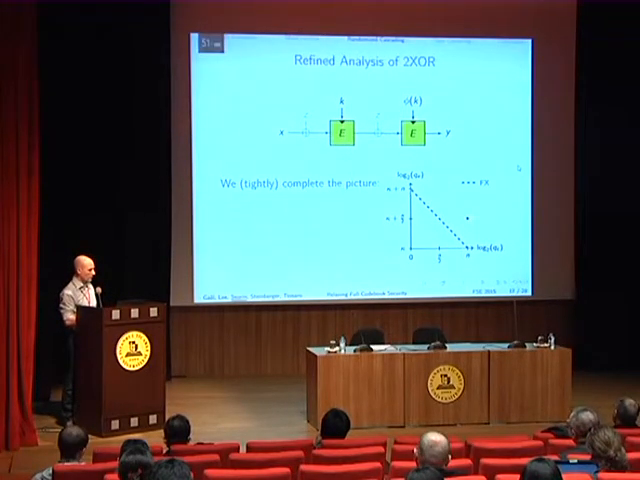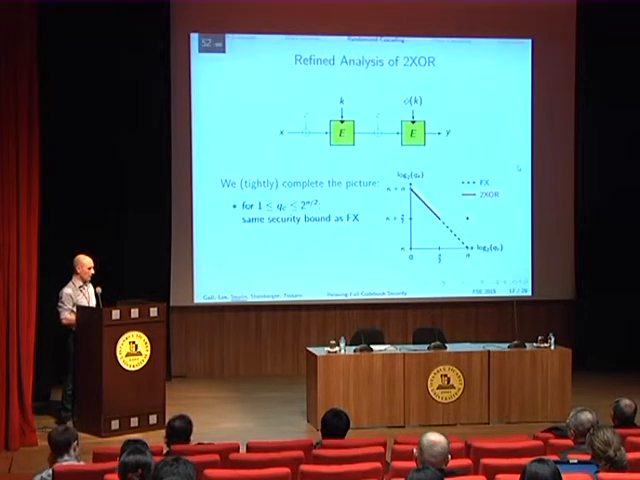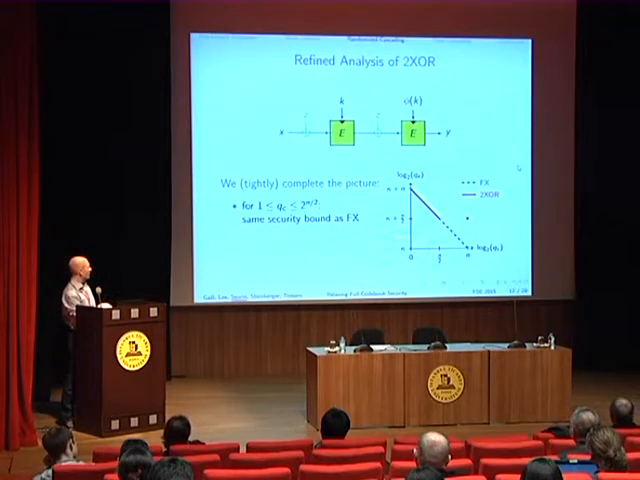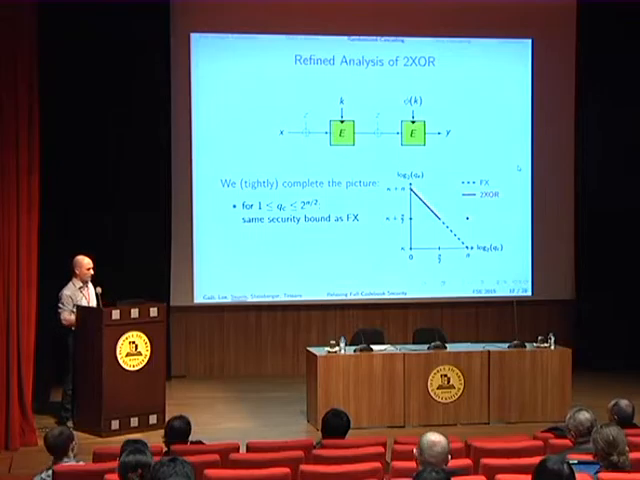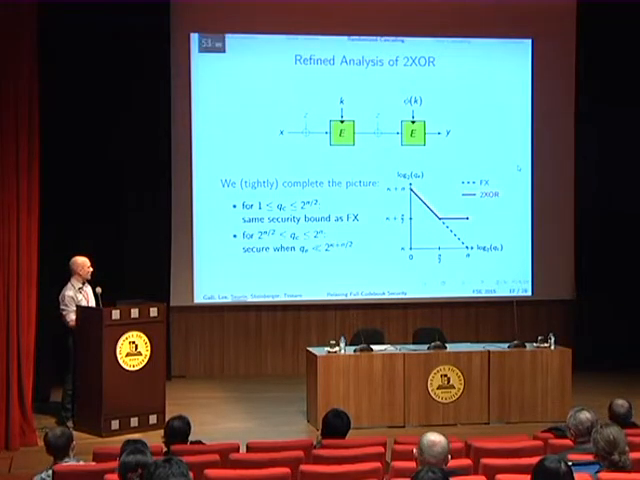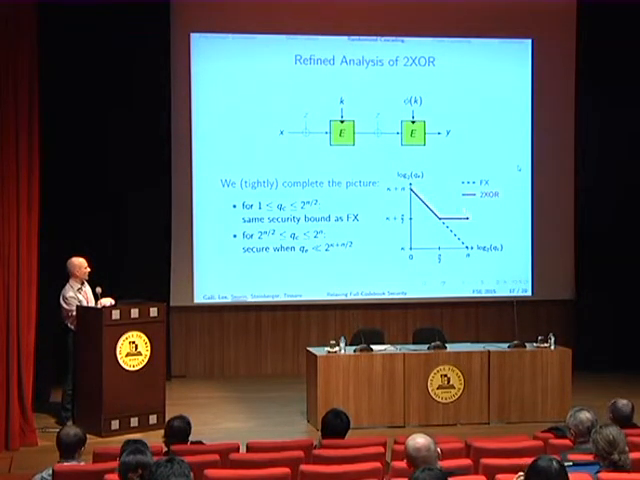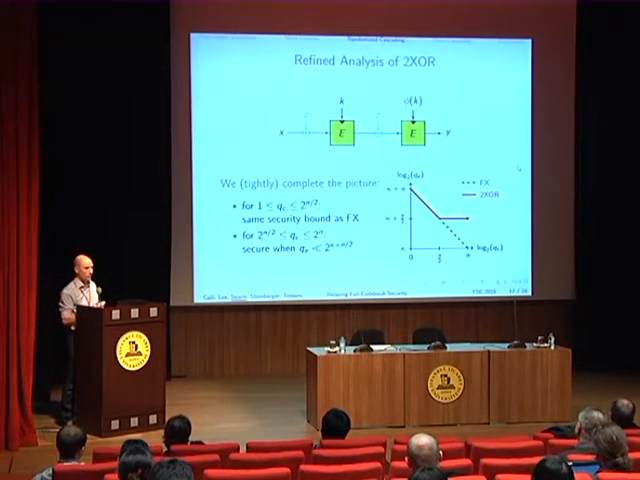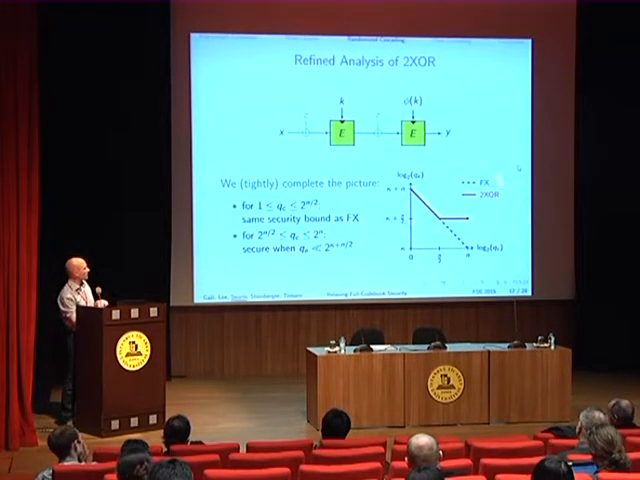So what we do in the paper is that we tightly complete the picture of the security of this construction. In particular, we show that for QC less than 2 to the n over 2, 2XOR has roughly the same security as the FX construction, whereas for QC larger than 2 to the n over 2, it's secure. The same bound as here applies. So these parameters here are insecure, and there we give matching attacks. So we now have a complete picture of the security of the 2XOR construction.